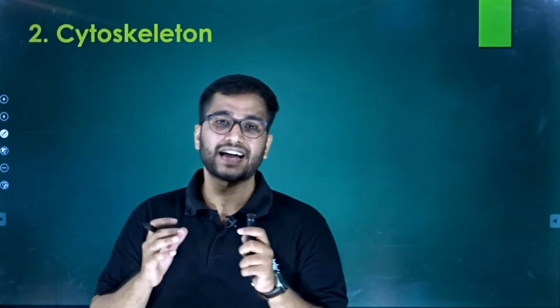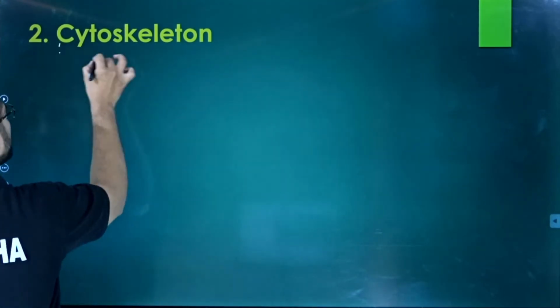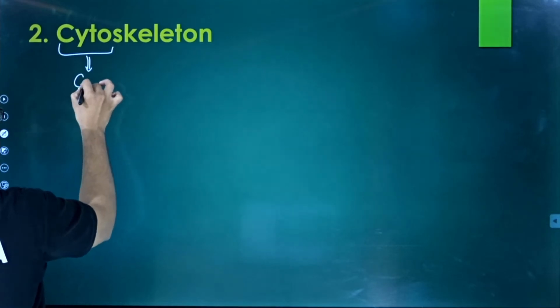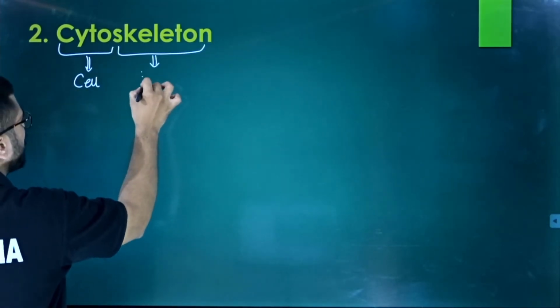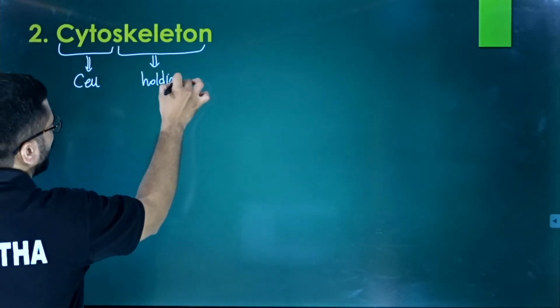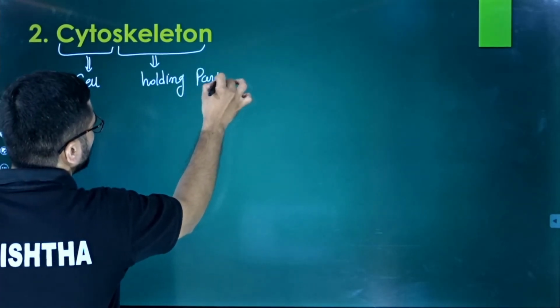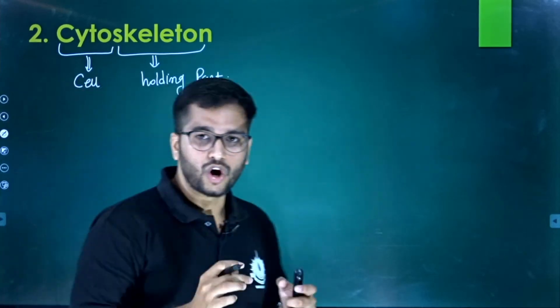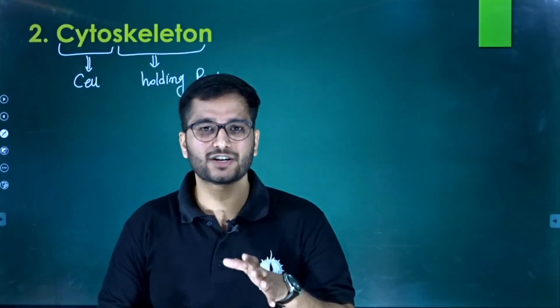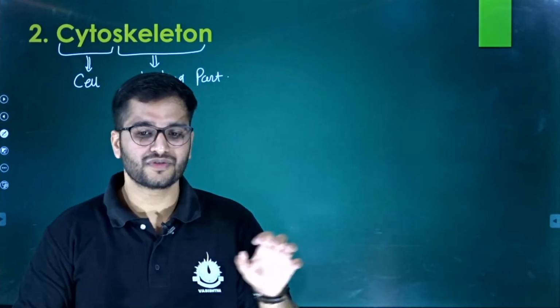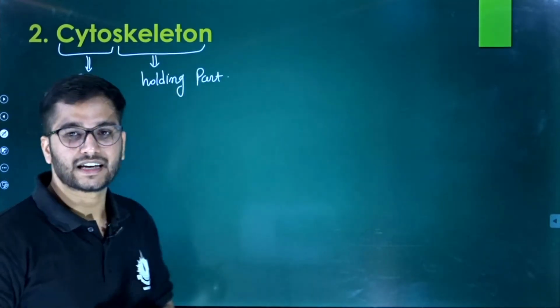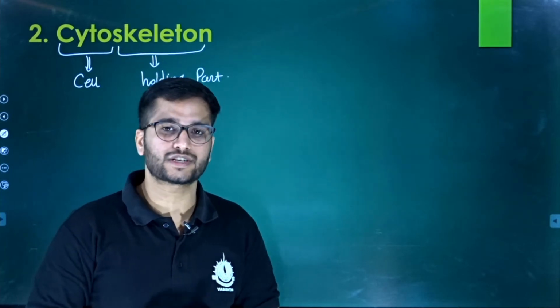Okay, so cytoskeleton. Let us talk about the cytoskeleton. The word cyto means what? Cyto means cell. The skeleton you know about. The skeleton is the holding part. So the holding part of the cell is known as the cytoskeleton. Okay, clear?